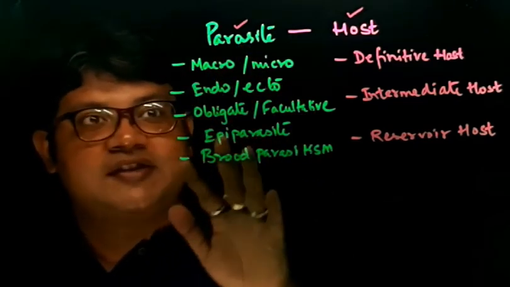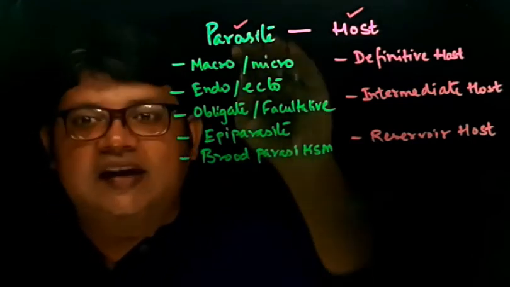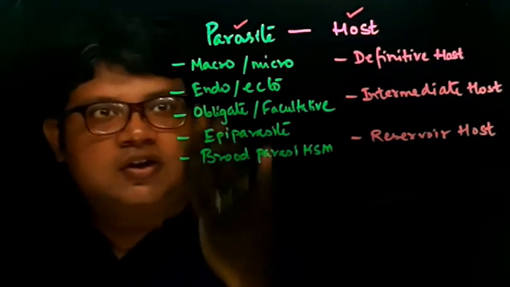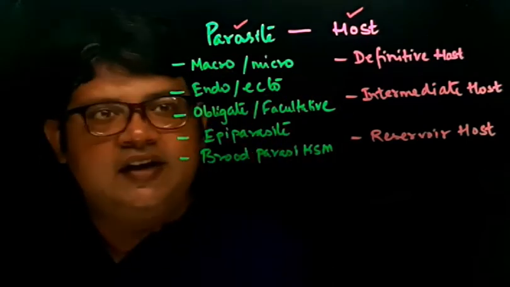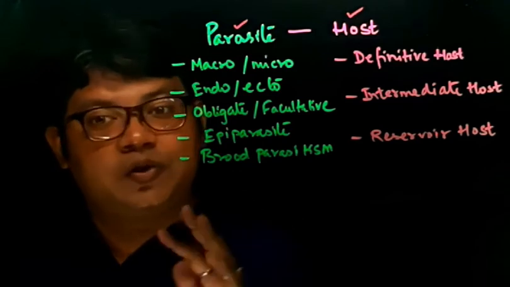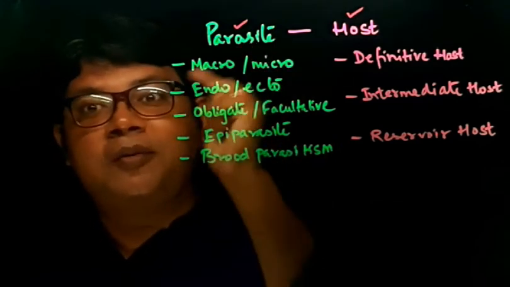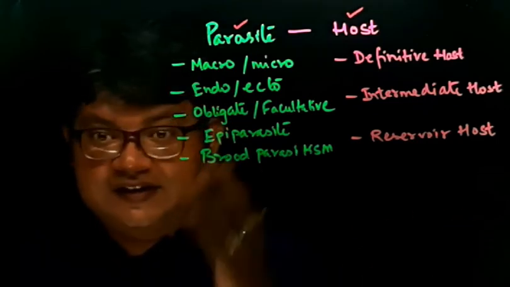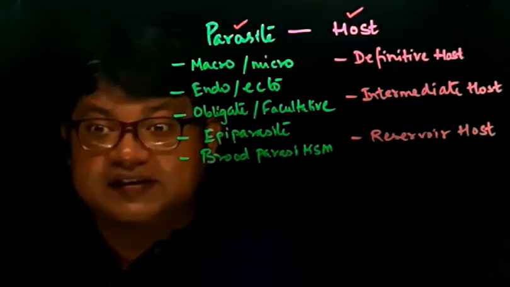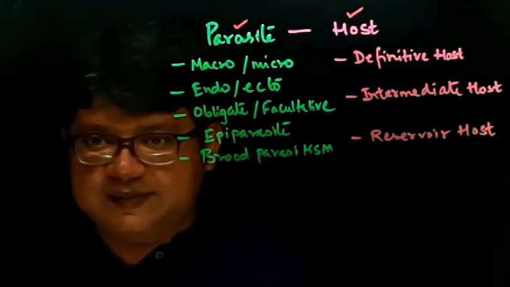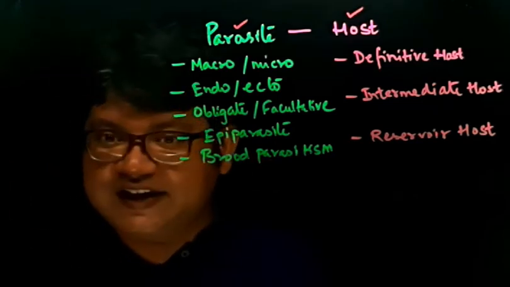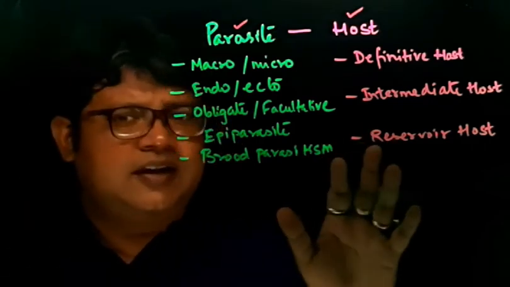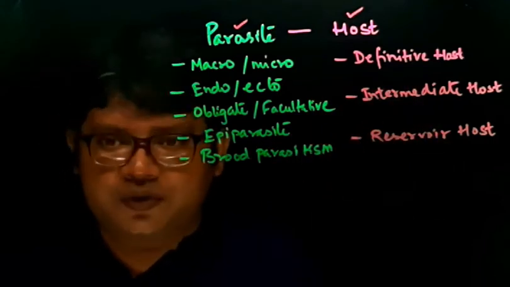Till now, we have discussed the parasites and the different types in which the parasites can be classified. We have talked about macroparasite and microparasite. Then we have talked about the endo and ectoparasites. We have talked about the obligate and facultative parasites. Then we have talked about epiparasites or epiparasitism, as well as the brood parasitisms. We have also talked about the monogenic and the digenetic parasites. Now, let me explain a little bit about the hosts as well.